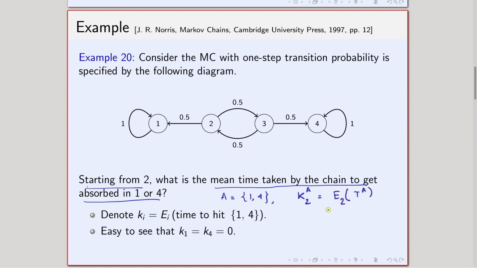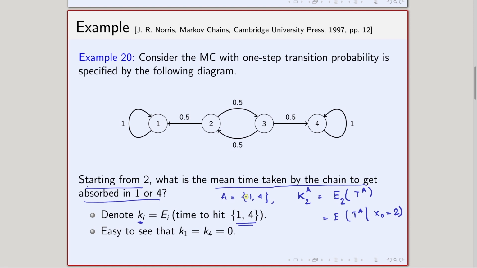That is basically nothing but the expectation of T_A given X_0 equals 2. To do this, basically we define k_i. I am not writing the power, to make this notation a little simpler. So, k_i is nothing but the expected hitting time to the set A.